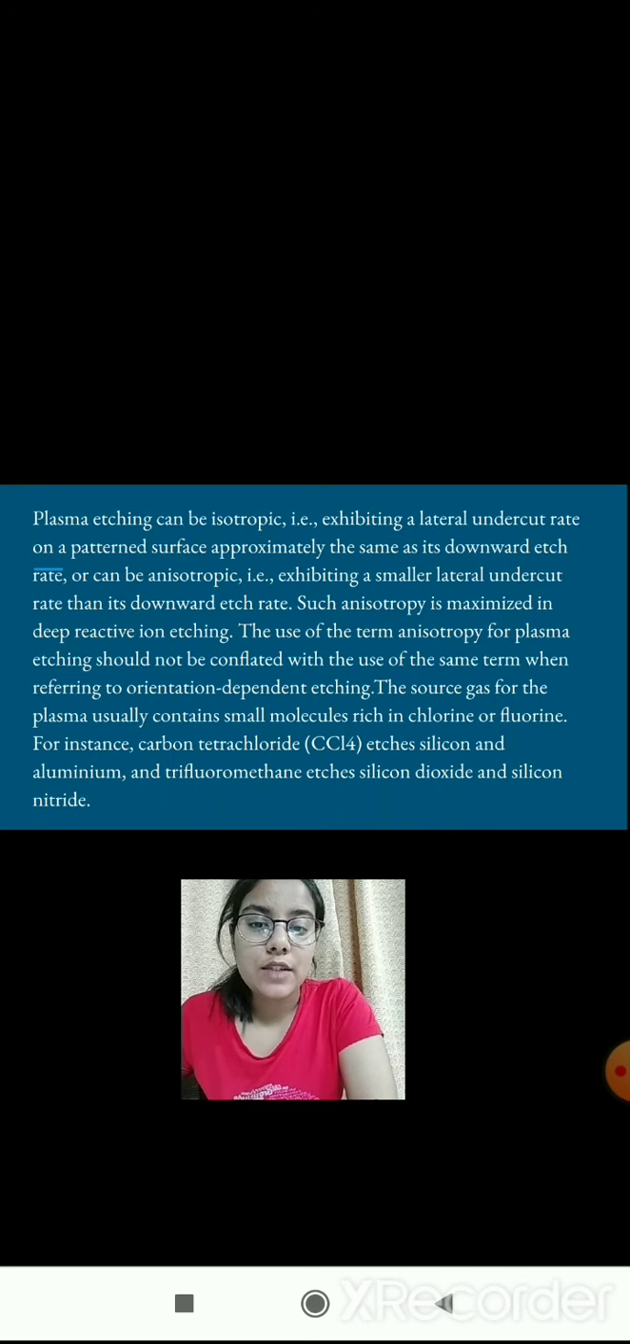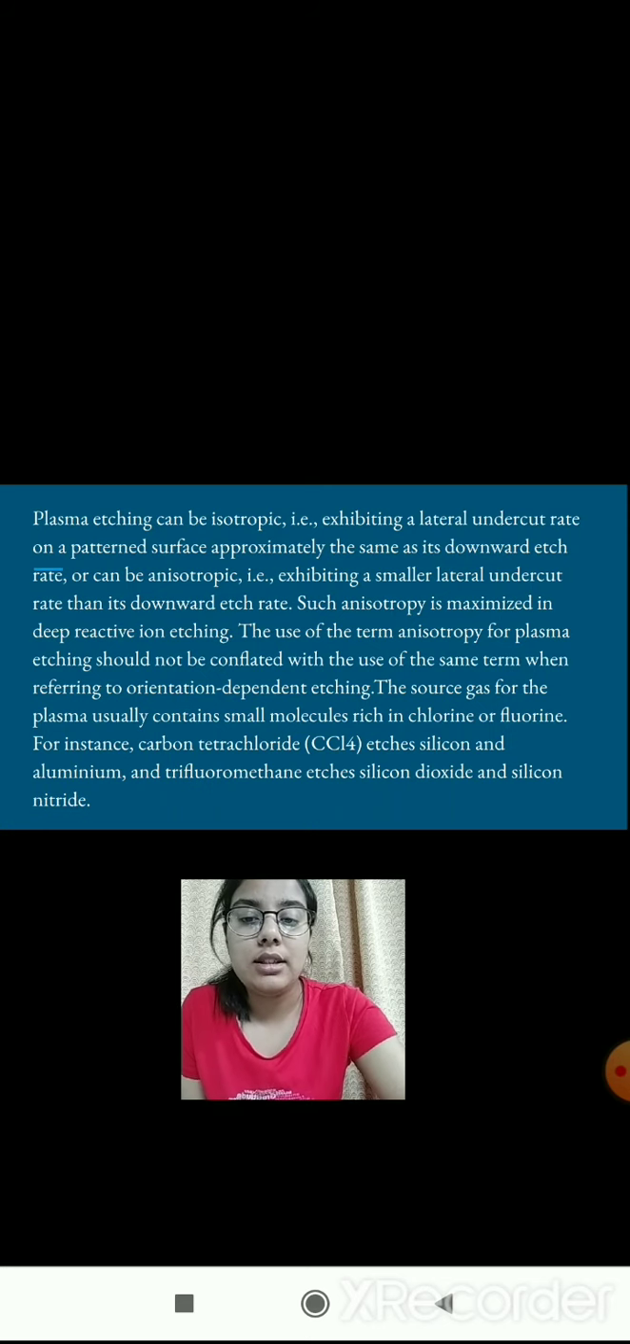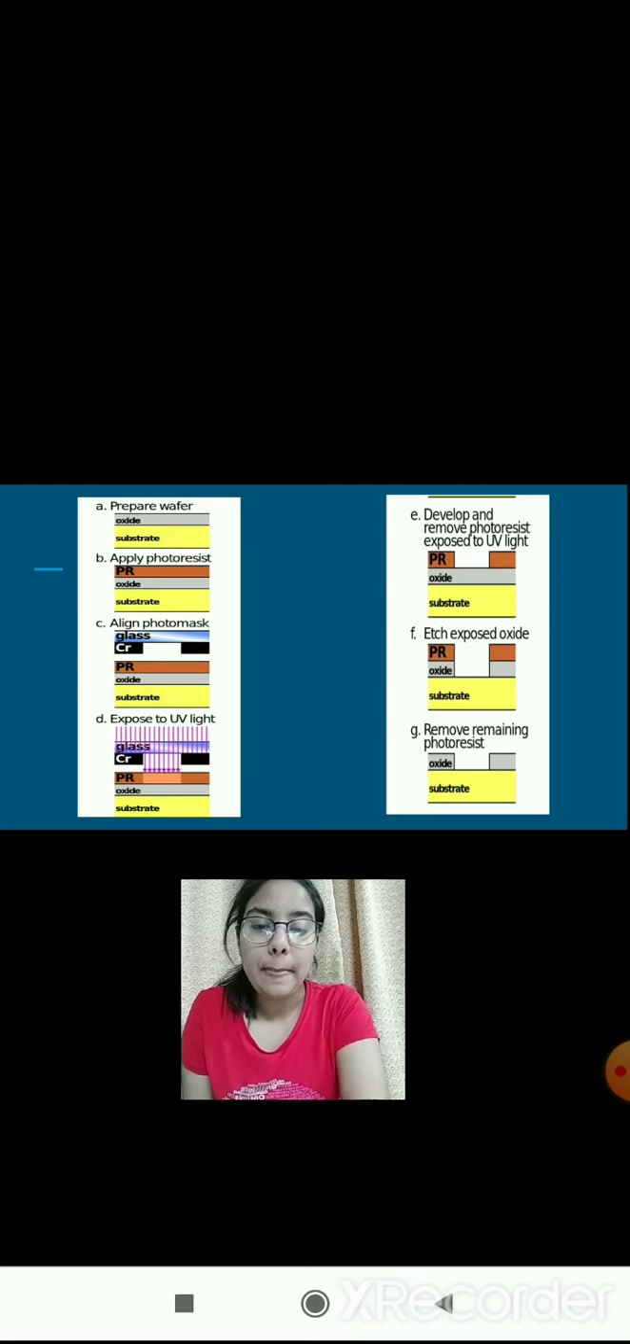The source gas for plasma usually contains small molecules which are rich in chlorine and fluorine. For instance, carbon tetrachloride etches silicon and aluminium, and trifluoromethane etches silicon dioxide and silicon nitride.